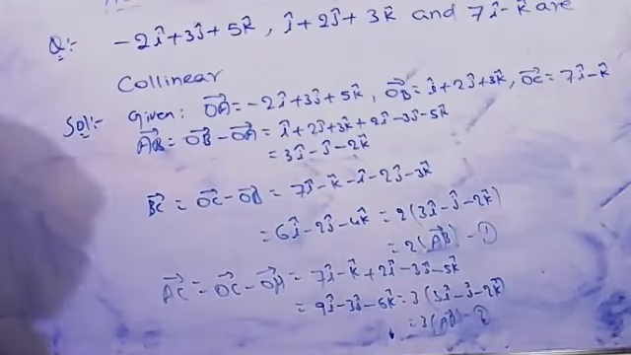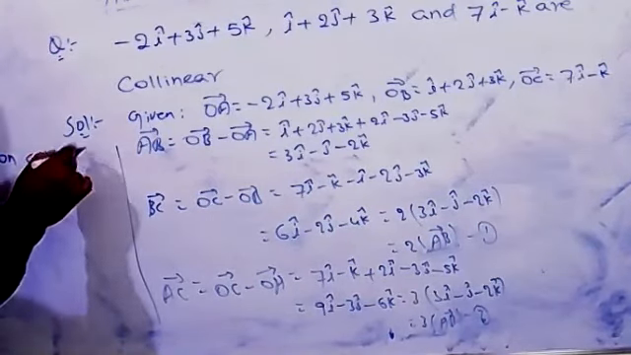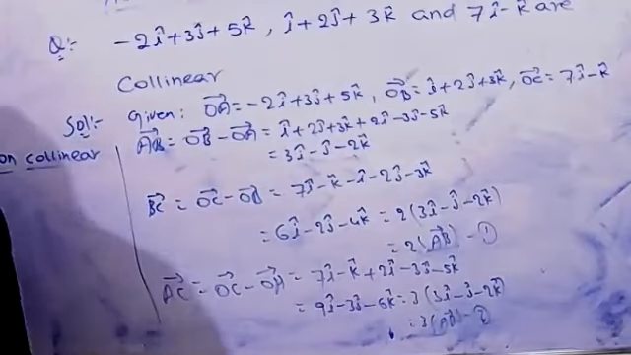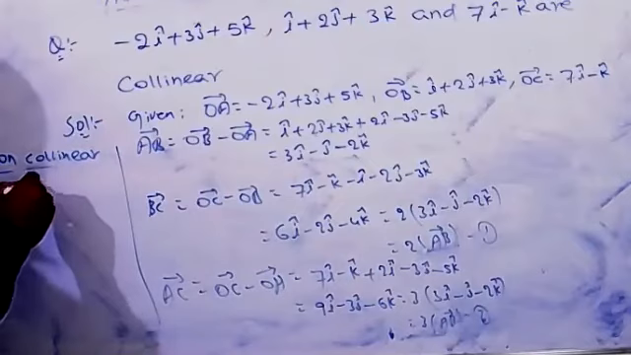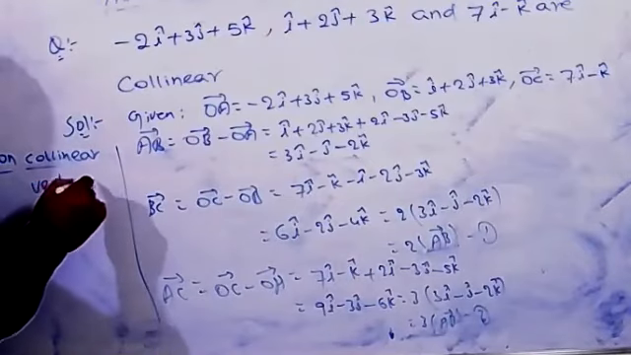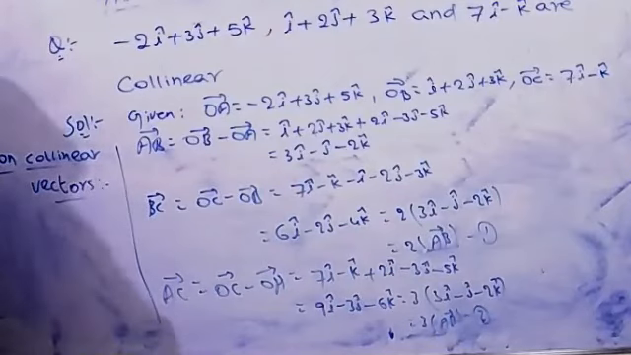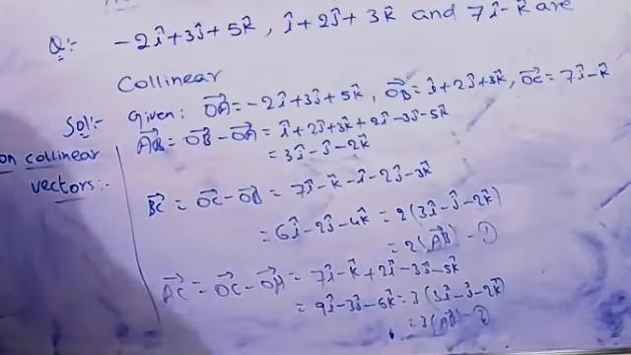Ninth type. We know very well: non-collinear vectors. This is the ninth type, non-collinear vectors.